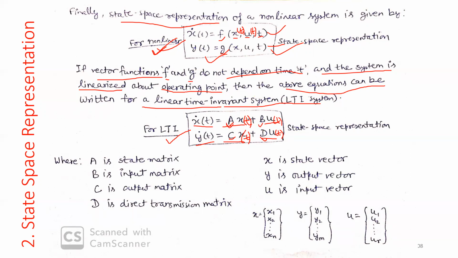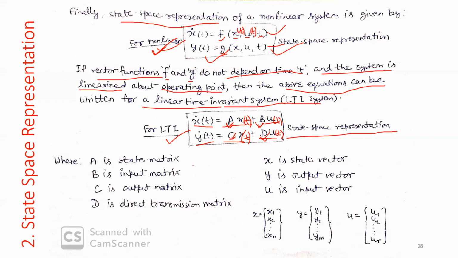If these A, B, C, and D matrices are constant matrices, not depending on time, then this is the state space representation for a linear time invariant system.